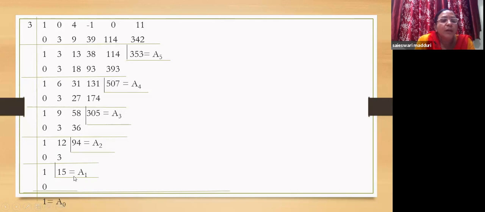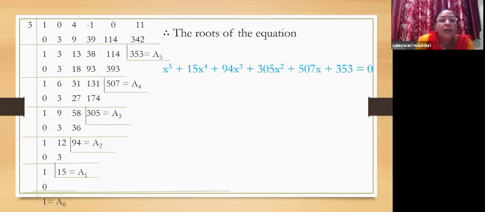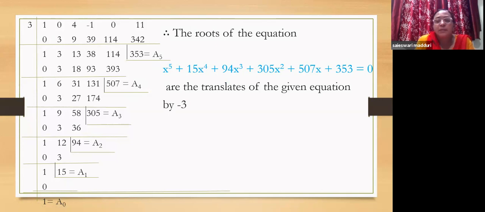So a0 is 1, a1 is 15, a2 is 94, a3 is 305, a4 is 507, a5 is 353. So how do we read the equation? It is x power 5 plus 15x power 4 plus 94x cubed plus 305x squared plus 507x plus 353 is equal to 0, whose roots have been translated from the given equation by minus 3. Isn't that an easy method? Just something like a ladder, is it not? But a very nice way of devising this.